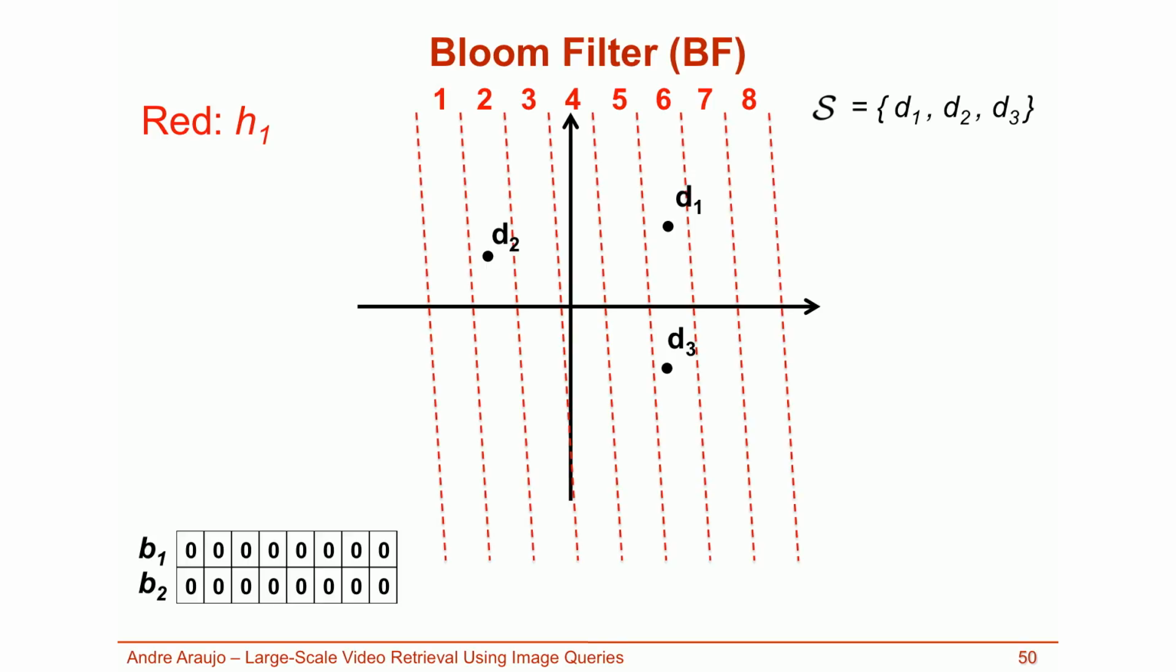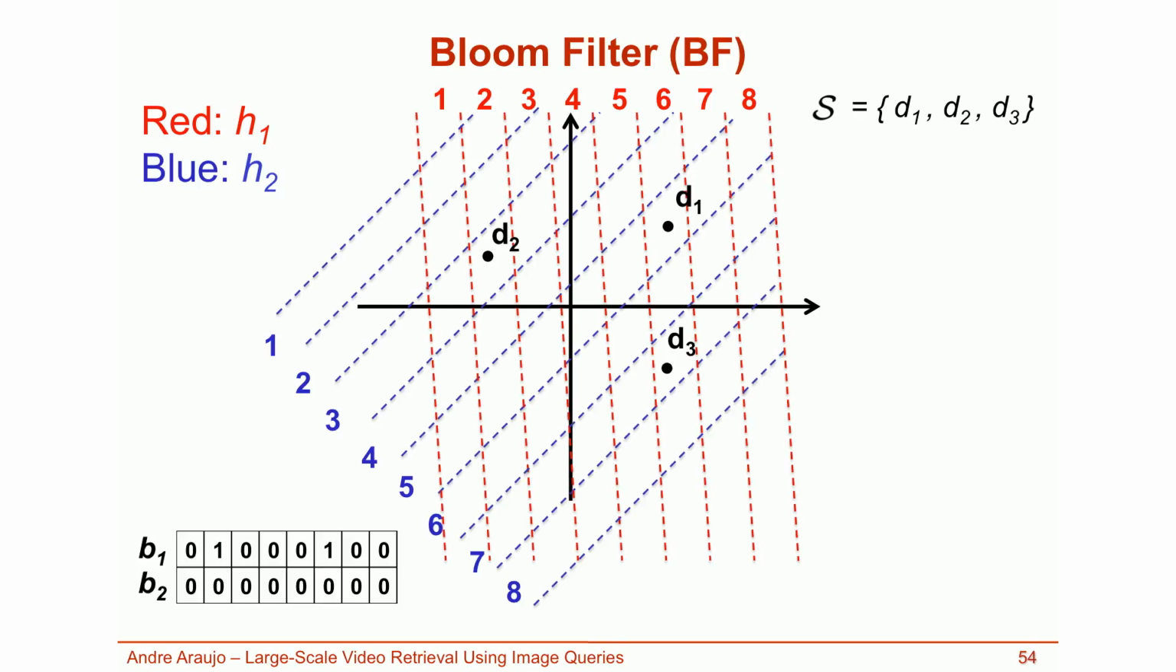Let's start by hashing D1 into the Bloom filter. D1 is hashed to bucket 6, so we set that element to 1 in the Bloom filter as done here. Next, consider D2, which is hashed to 2, and then bit 2 is set. And finally, consider D3, which is hashed to 6, but that bit was already set to 1, so it does not change. The same thing happened when using other hash functions. We set to 1 the buckets where the items fall, and in this case we used the second partition.